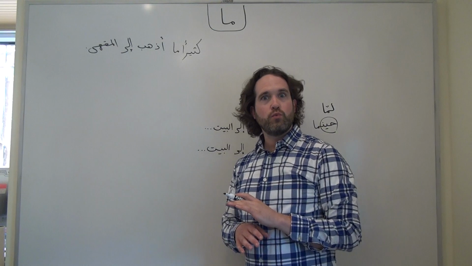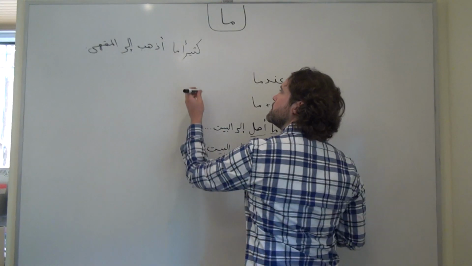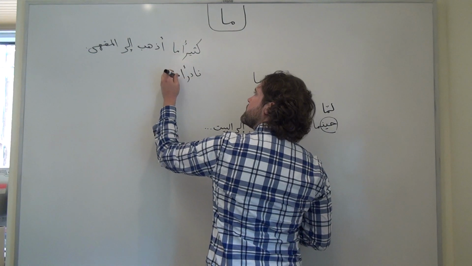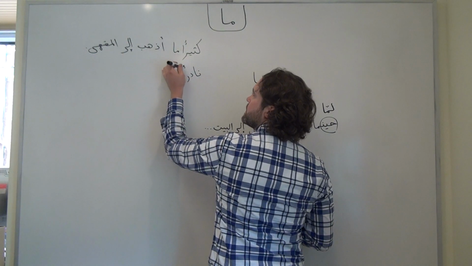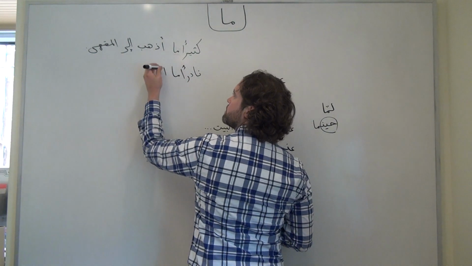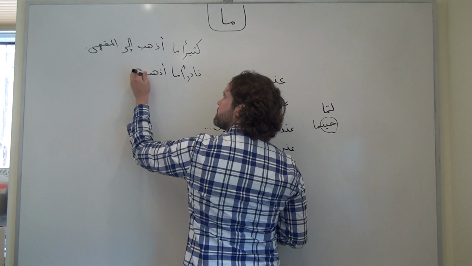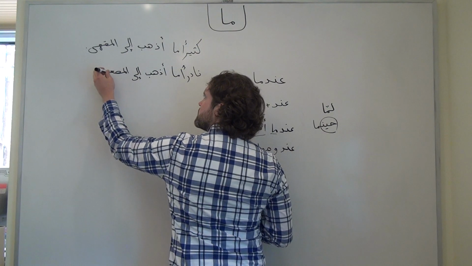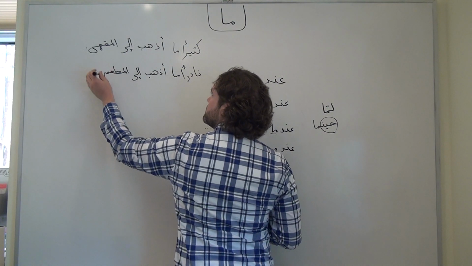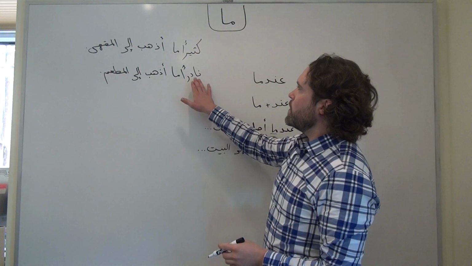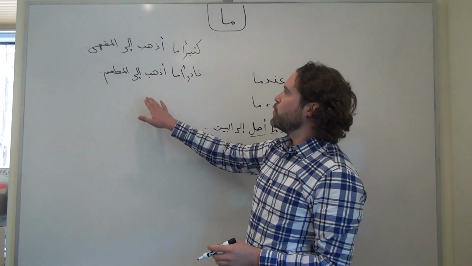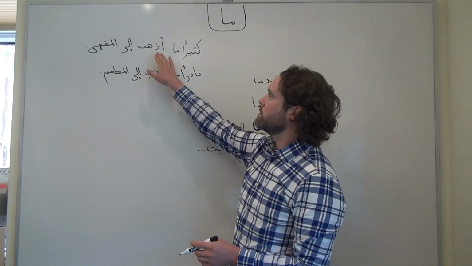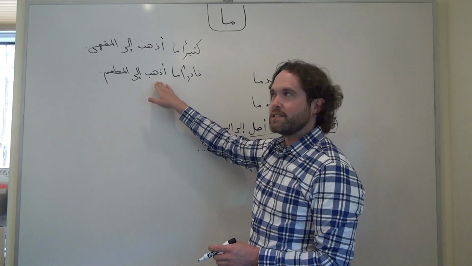Or if I wanted to say I rarely go to the restaurant, I could say نادرا ما أذهب إلى المطعم. So, in order for this to work, we need ma before that verb that we're using to begin the rest of our sentence.